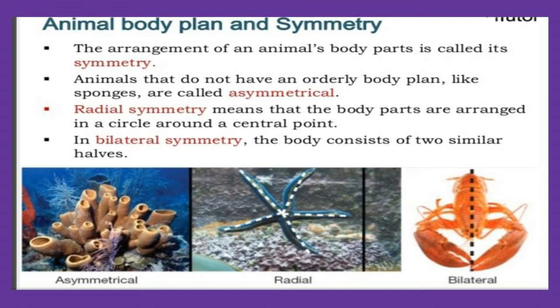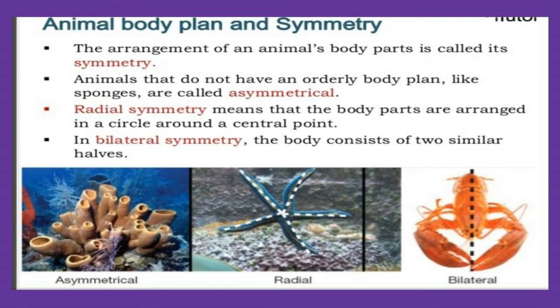Next, animal body plan and symmetry. The arrangement of an animal's body parts is called symmetry. Animals that do not have an orderly body plan, like sponges, are called asymmetrical, and symmetrical animals have two types. One is radial symmetry, another one is bilateral symmetry. Radial symmetry means that the body parts are arranged in a circle around a central point. So it is called radial symmetry.